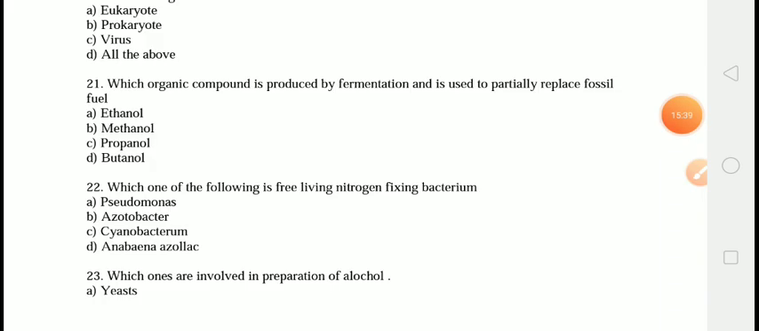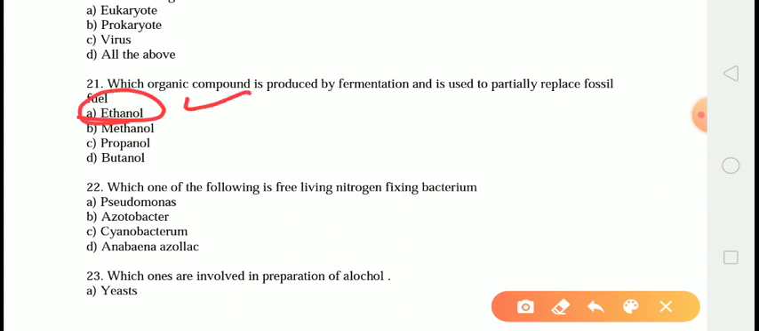The next question is, which organic compound is produced by fermentation and is used to partially replace the fossil fuels? यानी कि कौन सा ऑर्गेनिक कंपाउंड है जो कि फर्मेंटेशन के लिए यूज़ में आता है और इसके अलावा इसने फॉसिल फ्यूल्स को भी पार्शली रिप्लेस कर दिया है. The correct answer is answer number A, that is ethanol. Ethanol is a renewable energy source and is produced through the fermentation of sugars. Ethanol is widely used as a partial gasoline replacement worldwide. Therefore, the correct answer is option number A, ethanol.